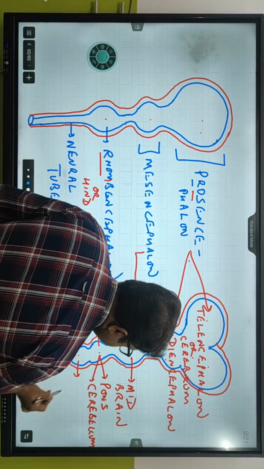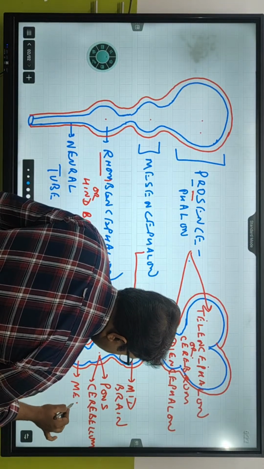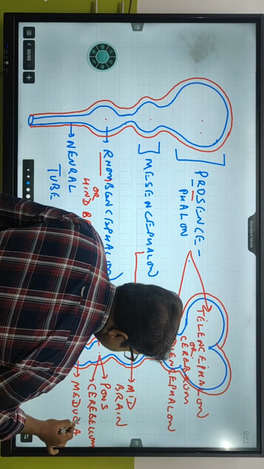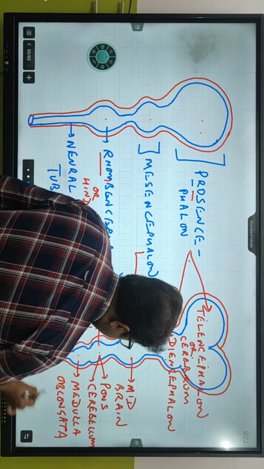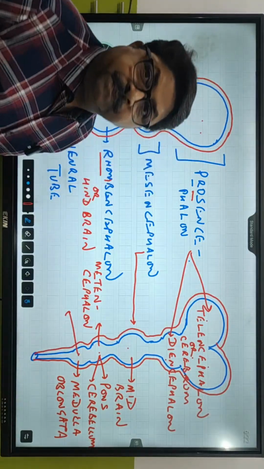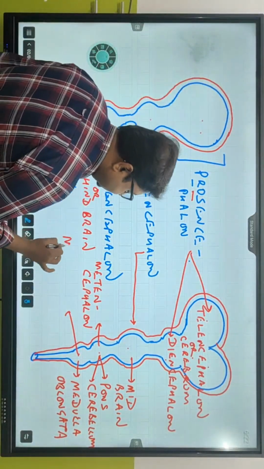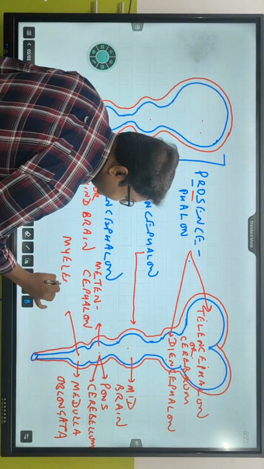And this portion is called medulla oblongata. This medulla oblongata portion is also called myelencephalon.